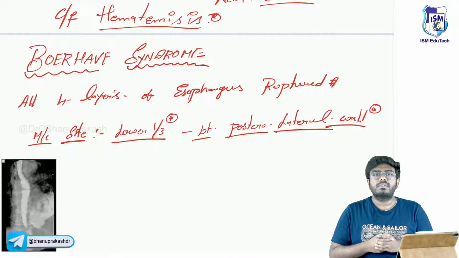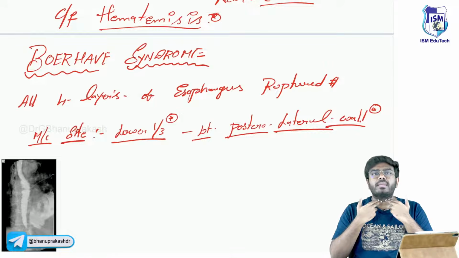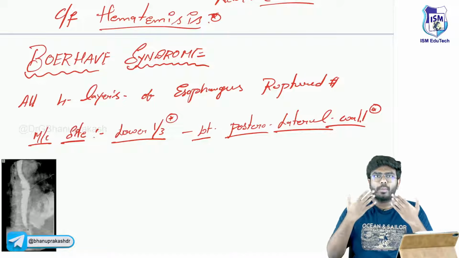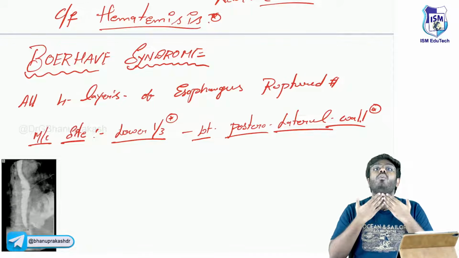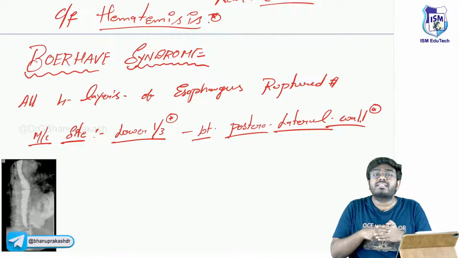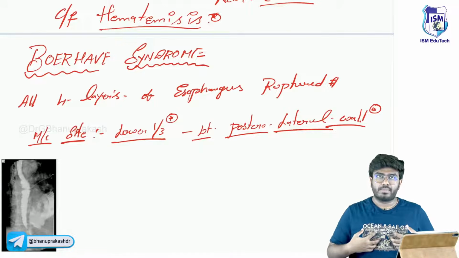Now what happens? When I am talking, the air is entering into my trachea. The air will also enter into my esophagus. Normally when I open my mouth, the air will enter into my esophagus, no doubt. Now there is a hole in the esophagus, there is a rupture. Now this air will start to enter into the mediastinum.